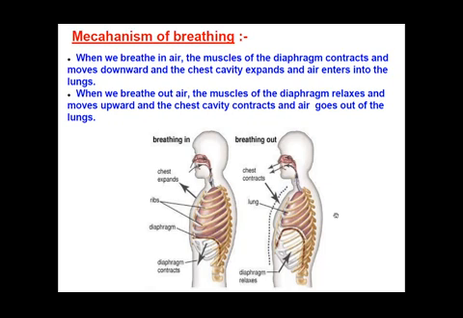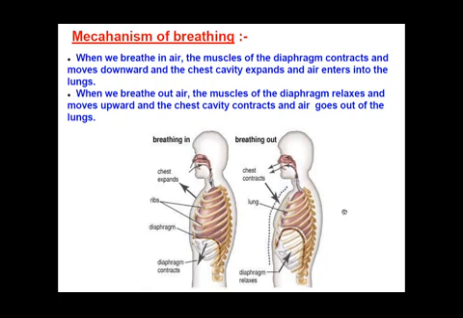Now the process of breathing out air. When we breathe out air, again the diaphragm muscles play a major role. They now relax and move upward, as you can see in this figure. Now they have moved upward. Due to this, the chest cavity contracts. When the diaphragm muscles move upward, the chest cavity contracts and air goes out of the lungs.